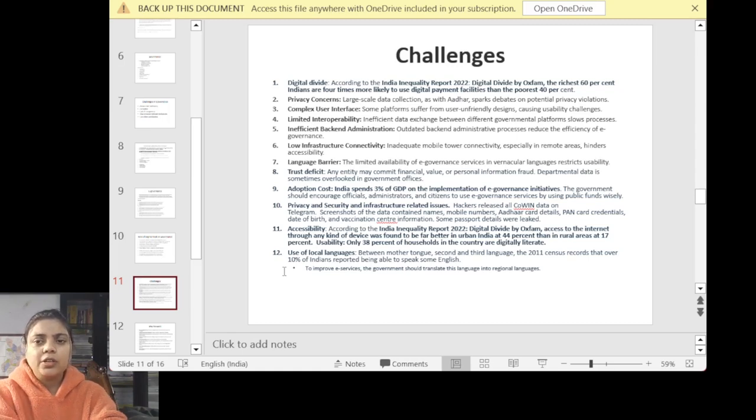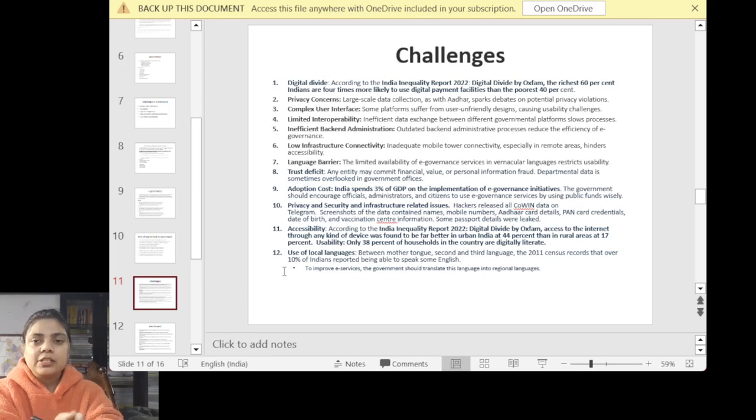The India Inequality Report 2022, Digital Divide by Oxfam: the richest 60% of Indians are 4 times more likely to use digital payment facilities than the poorest 40%. So you can directly quote this example in your answer. So there is a big digital divide, not only in terms of area, like rural or urban, or in terms of gender, male and female, but also in terms of people who are rich and who are poor.